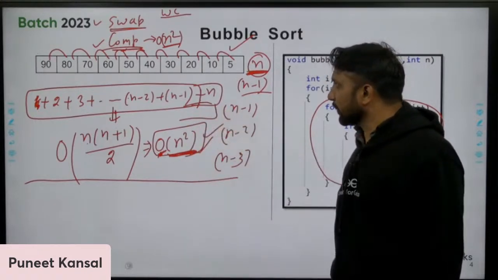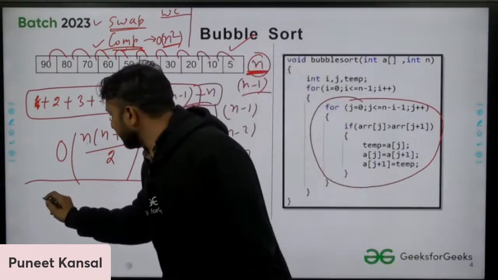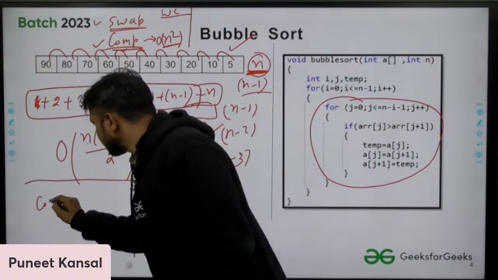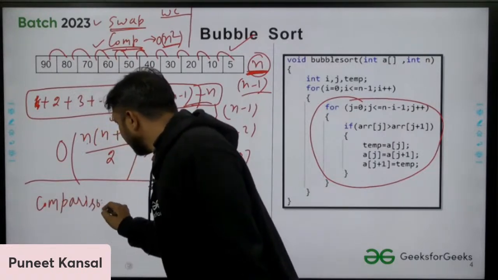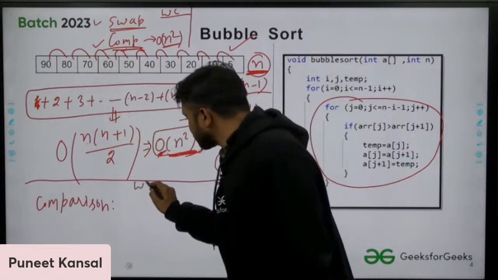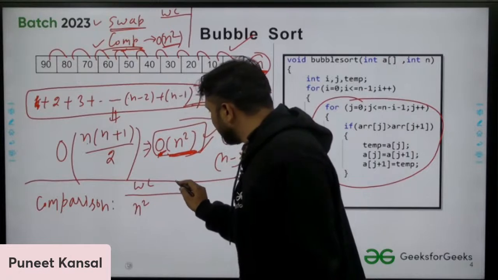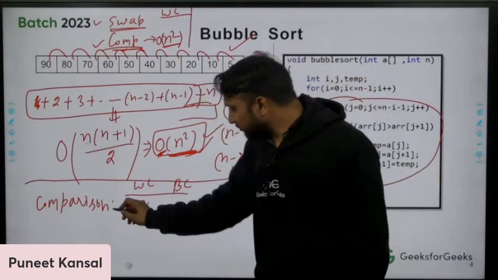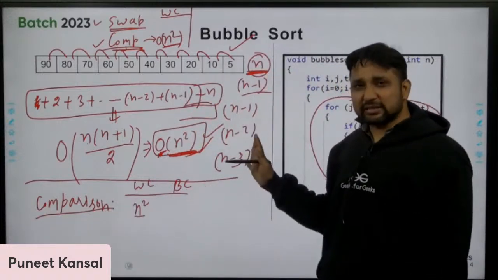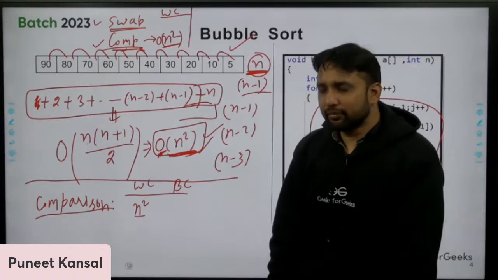Otherwise, can you tell me, for the comparisons we are finding, in the worst case we already found that it is n square. Can you tell me what the number of comparisons will be in the best case? The number of comparisons in the best case.